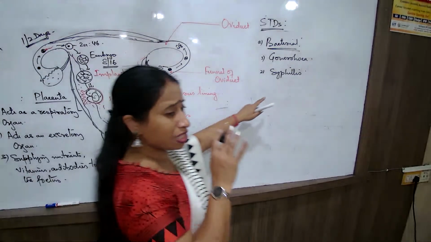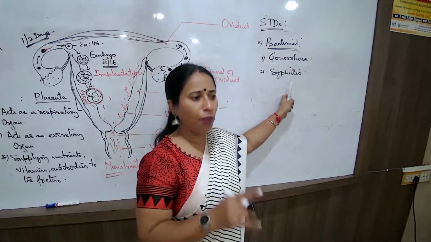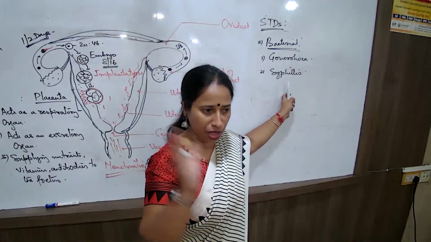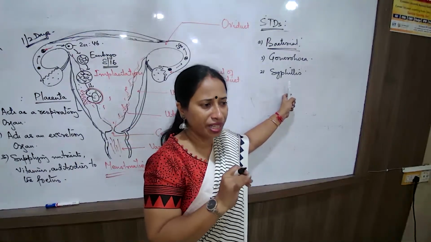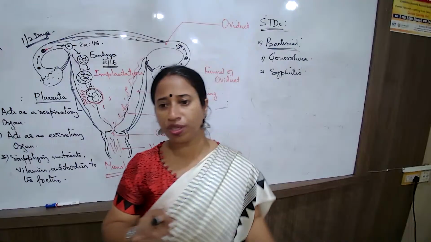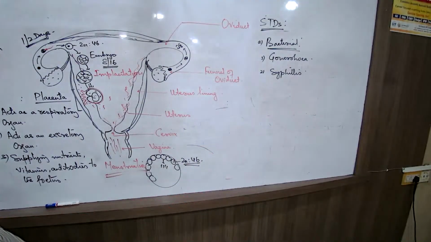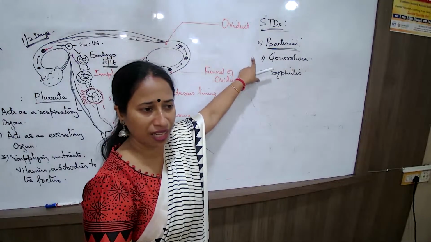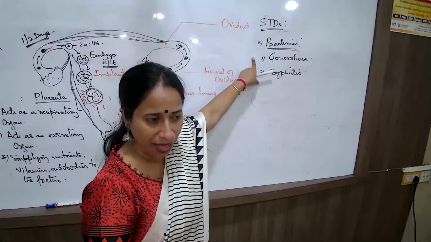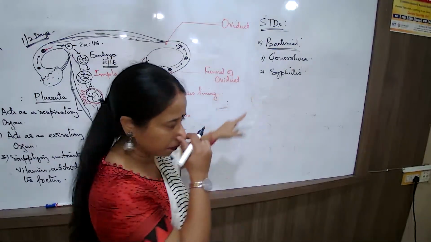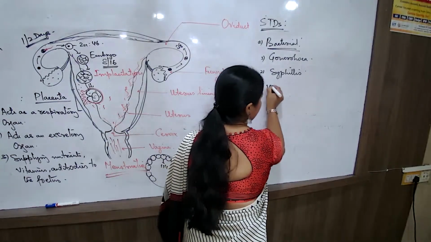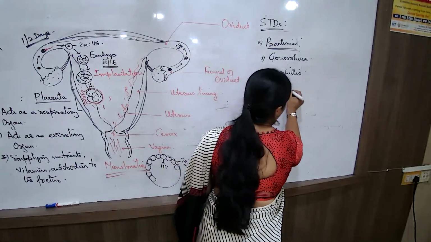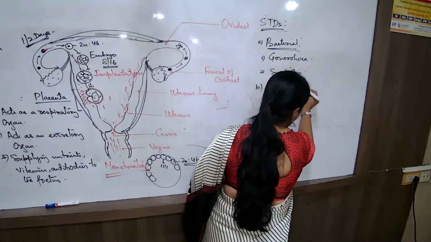Now gonorrhea, syphilis में symptoms क्या है? How would the person know that the person has suffered from some infection? Painful urination in the entire urinary passage of the male body, female body. There may be pus formation, bleeding may happen, and there may be various other complications. But still, bacterial infections are nothing so serious in the body, can be easily tackled with antibiotics. Very difficult are the viral infections.